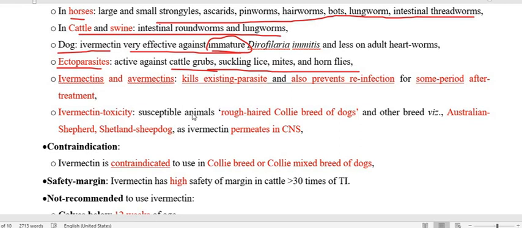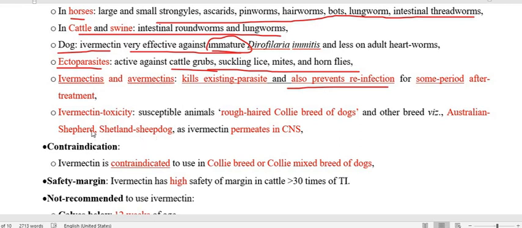One more important point is that we also use ivermectin as a preventive measure. Why? Because even after some days of treatment, the drug shows efficacy against sensitive nematodes or ectoparasites.